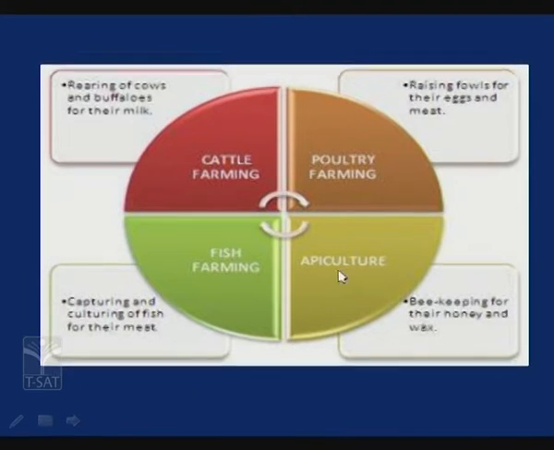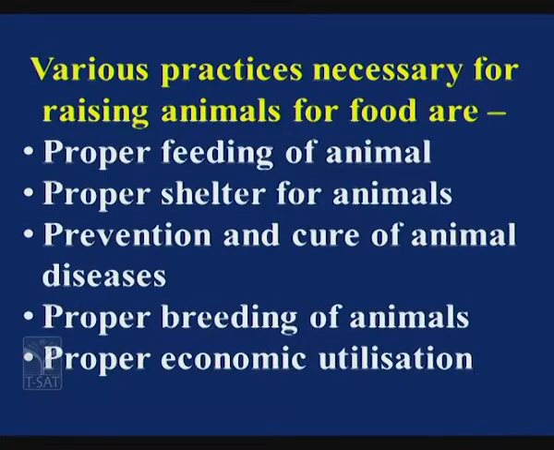The last one is apiculture, that is nothing but also called beekeeping. Why is beekeeping done? It is done for honey as well as wax. So these four, that is cattle farming, poultry farming, fish farming and apiculture, all of them come under animal husbandry. Is it clear, children? Have you understood?